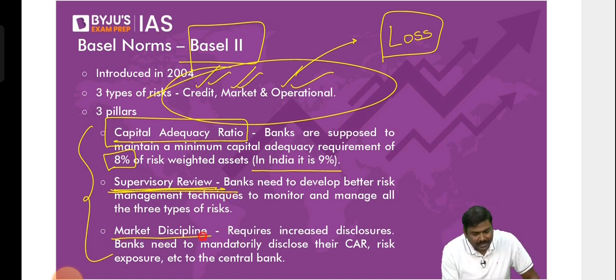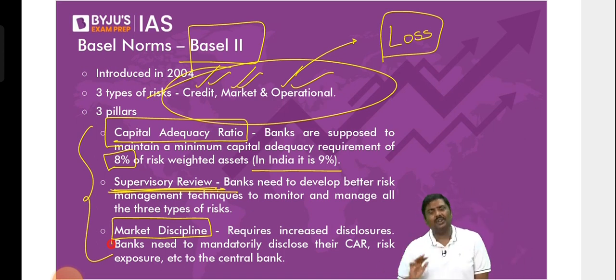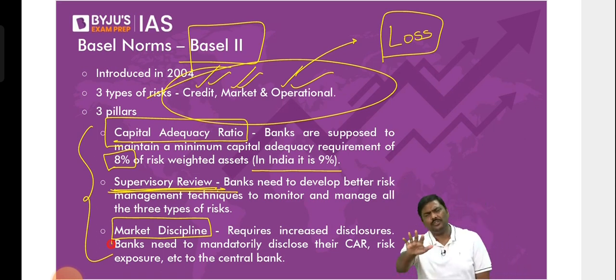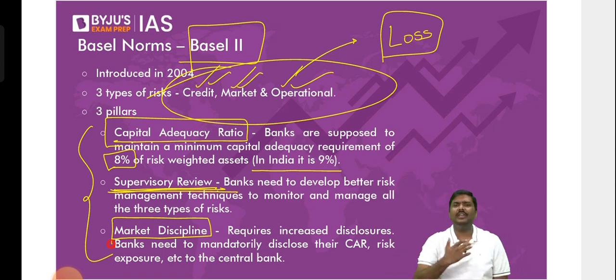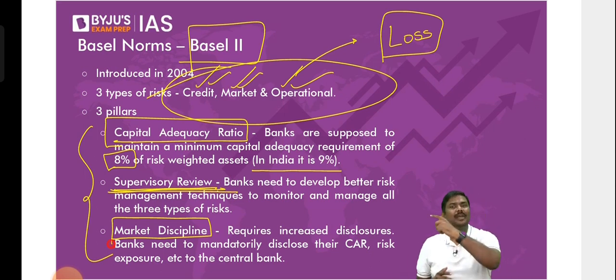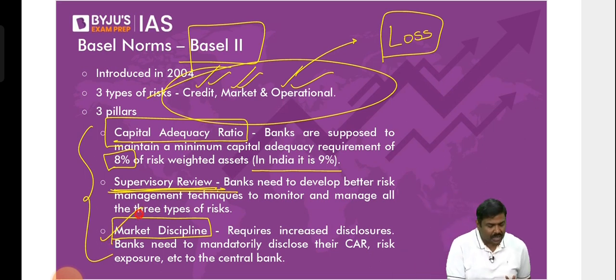And finally, market discipline. Now, what is this market discipline? Let me give an example. Many of you will ask me, and I've seen the questions already: Sir, I'm a bank. How will RBI come to know whether I'm following these guidelines or not? You are saying, issue shares, collect the money. Issue AT1 bonds, collect the money. Have 9% capital. But how will RBI come to know? Will the RBI governor come to my bank and start checking? Absolutely not. There is the importance of the third pillar, market discipline.